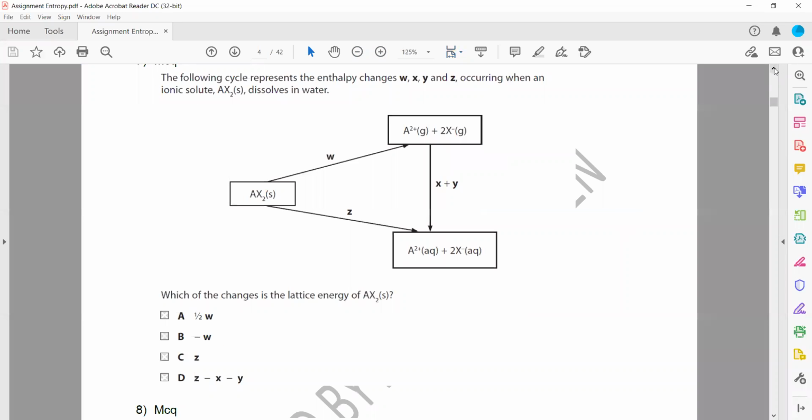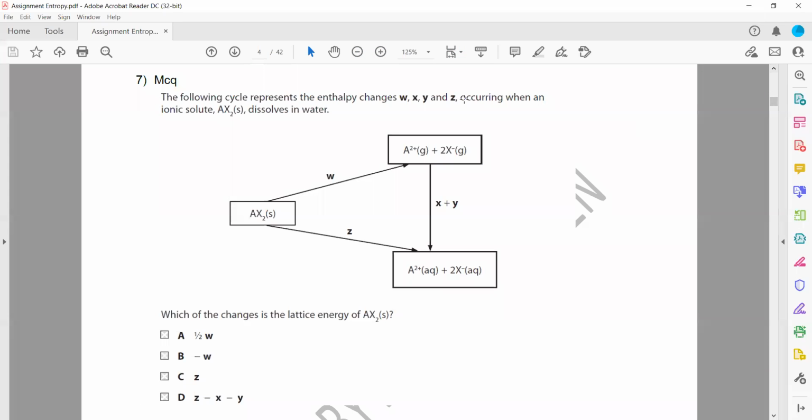Then the next one: the following cycle represents the enthalpy changes W, X, Y, Z for an ionic solute dissolving. Which of these changes is a lattice energy? The meaning of lattice energy is when ions in the gaseous state form the solid, we call that lattice energy.